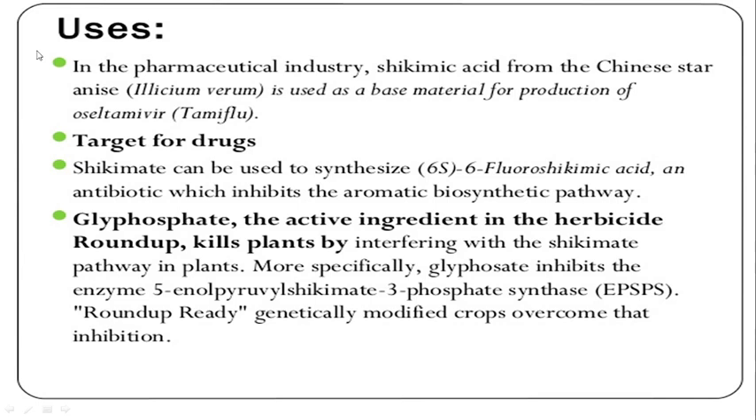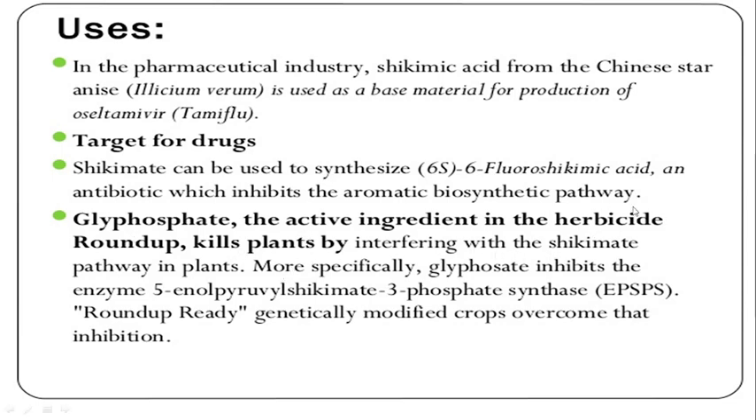Now, uses in the pharmaceutical industry. Shikimic acid from Chinese star anise is used as a base material for the production of oseltamivir, or Tamiflu. As a drug target, shikimate can be used to synthesize 6-fluoroshikimic acid, an antibiotic which inhibits the aromatic biosynthetic pathway.